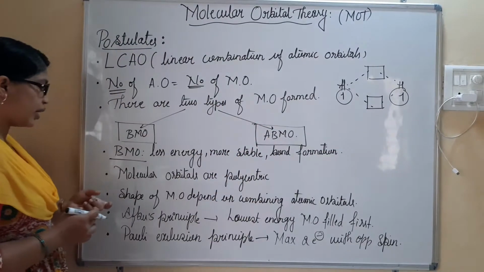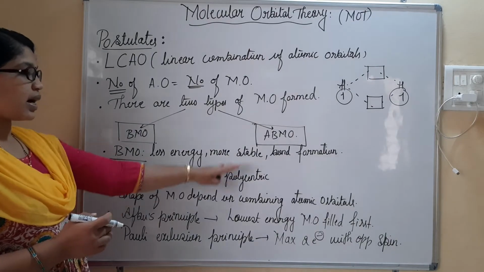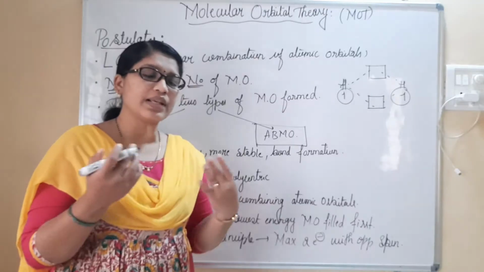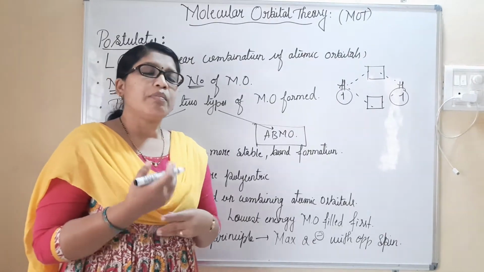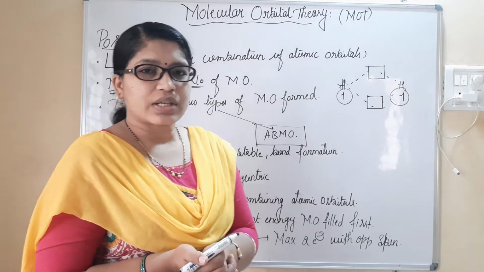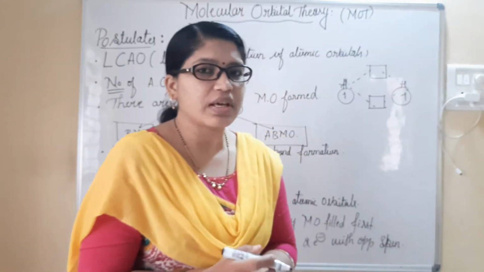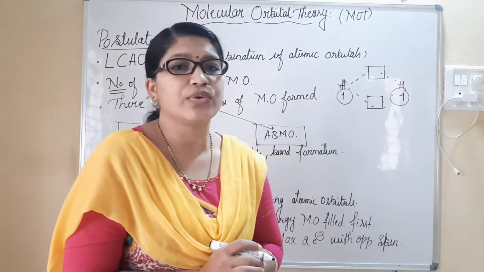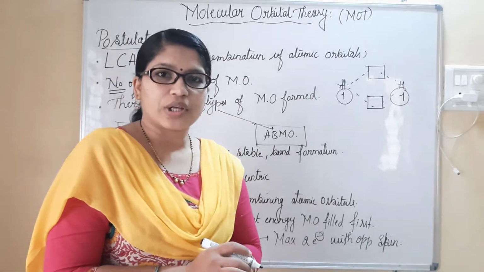Coming to the next point, molecular orbitals are polycentric. We can make use of many complex compounds with many atoms combining with each other. So far we discussed in VBT and VSEPR, at the maximum we will be making use of 3 to 4 atoms in a molecule.